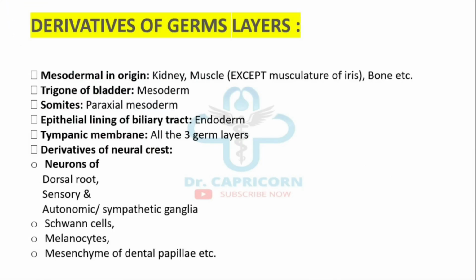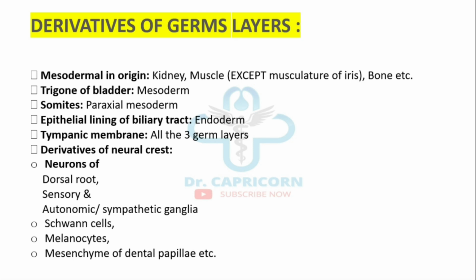Derivatives of germ layers. Mesodermal in origin structures are kidney, muscles except the musculature of iris, bone, etc. Trigone of the bladder is also mesodermal in origin. Somites are derived from paraxial mesoderm. Epithelial lining of the biliary tract is endodermal in origin. Tympanic membrane has all the three germ layers.